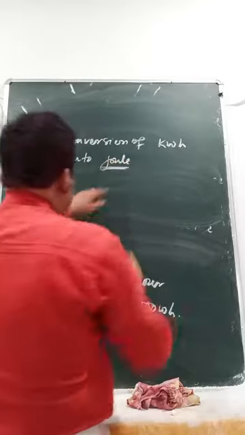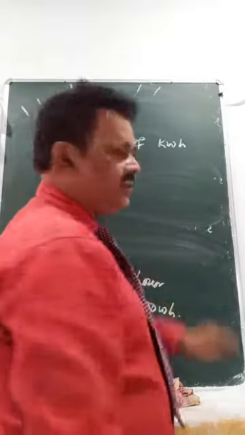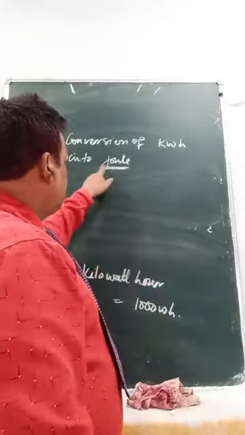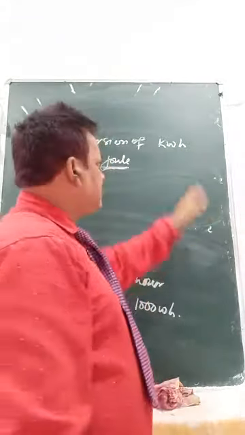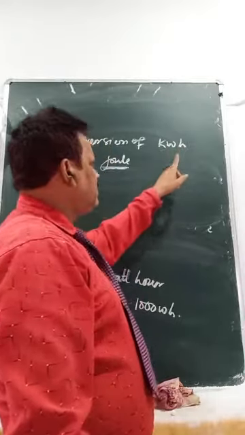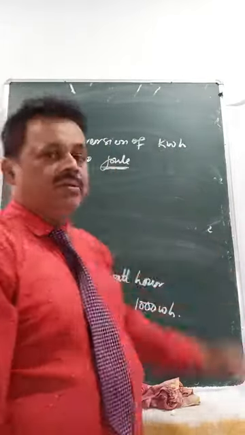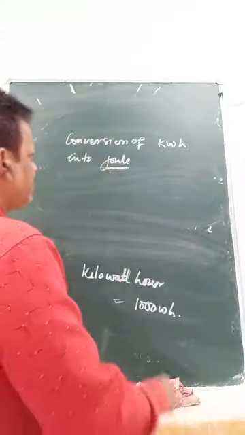Joule means what? SI unit of energy. So 1 kilowatt hour equals how many joules? That means indirectly, kilowatt hour you have to find in the form of joule. So look at how to find.